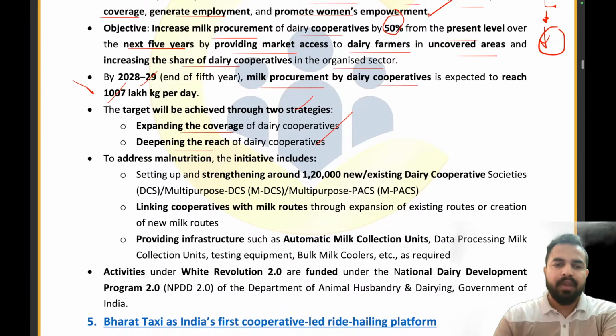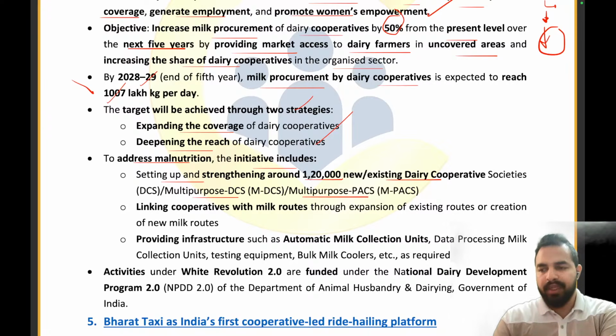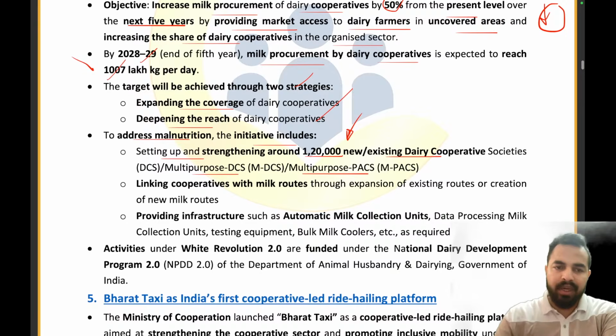Clear, everyone? To address the malnutrition, the initiative includes setting up and strengthening around 1,20,000 new existing dairy cooperative societies, multi-purpose DCs, multi-purpose primary agriculture credit societies. So, my dear friends, we will be setting up and strengthening around 1,20,000 new existing cooperative societies. So we will set up the new existing cooperative societies, multi-purpose dairy cooperative societies, and multi-purpose primary agriculture credit societies. Right?